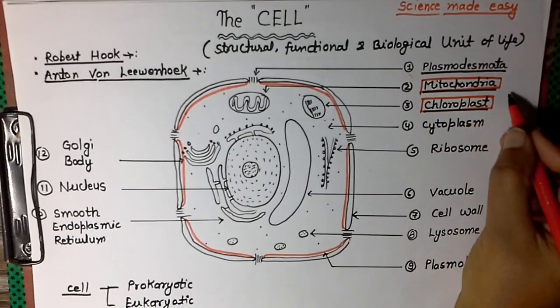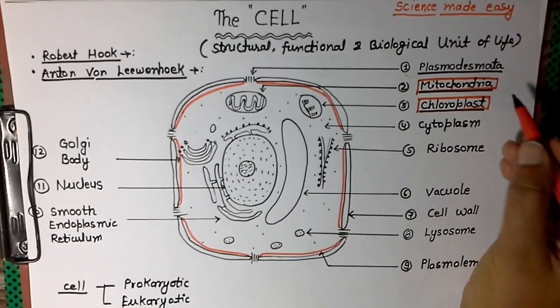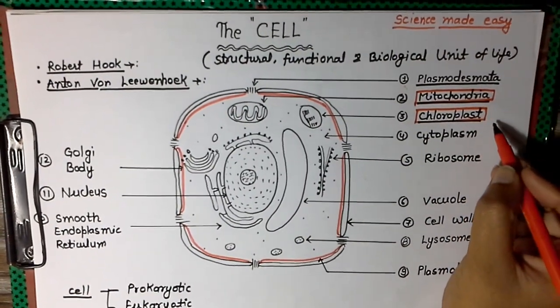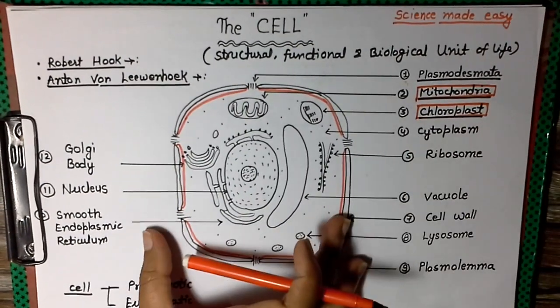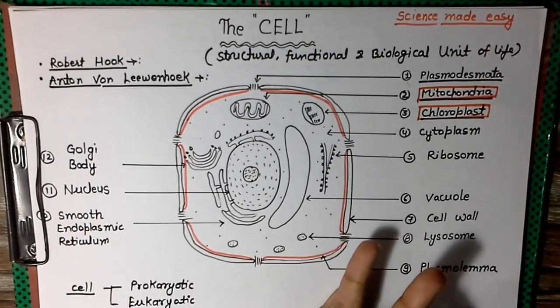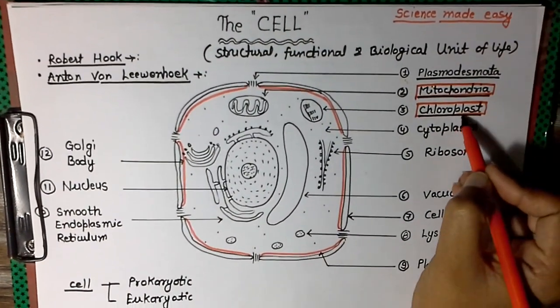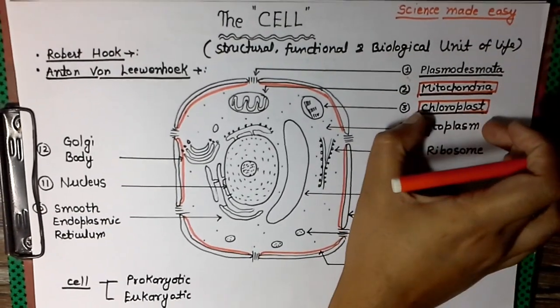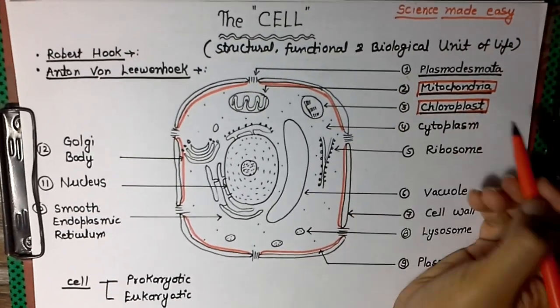Mitochondria are the powerhouse of the cell, important from the point of view of respiration, while the chloroplast is found only in plant cells. A plant is a eukaryotic cell, so it is found in plant cells for the purpose of photosynthesis. So these two organelles are very important.